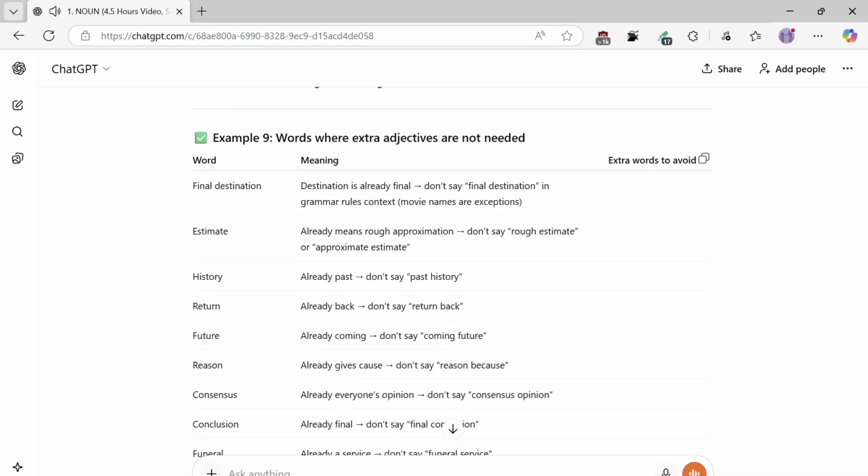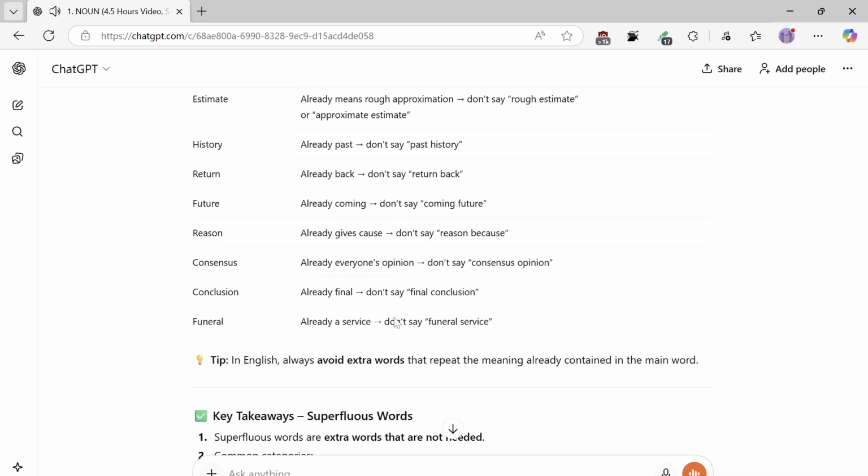Example 9, words where extra adjectives are not needed. Extra words to avoid. Final destination: destination is already final. Don't say final destination in a grammar rules context. Movie names are exceptions. Estimate already means rough approximation. Don't say rough estimate or approximate estimate. History is already past, don't say past history. Return is already back, don't say return back. Future is already coming, don't say coming future. Reason already gives cause, don't say reason because. Consensus is already everyone's opinion, don't say consensus opinion.